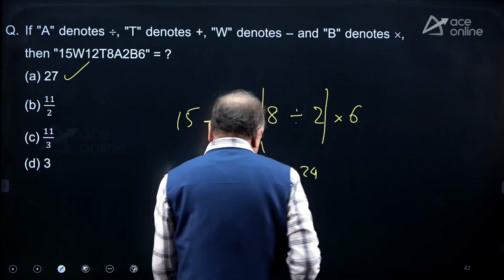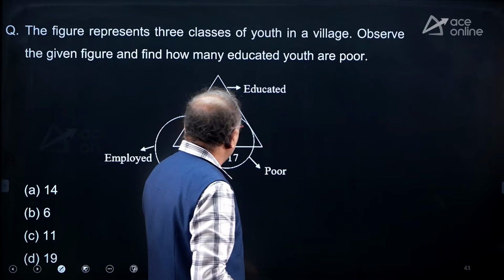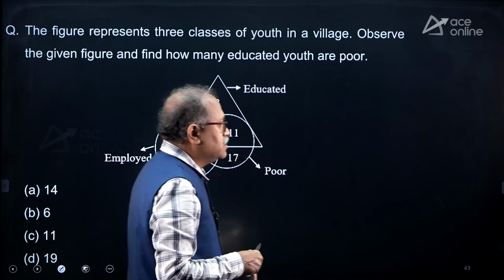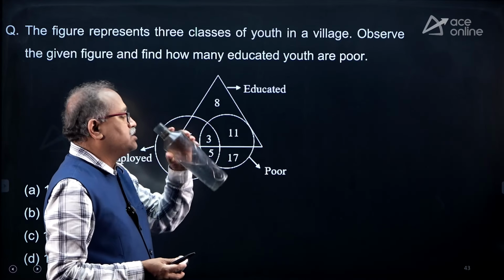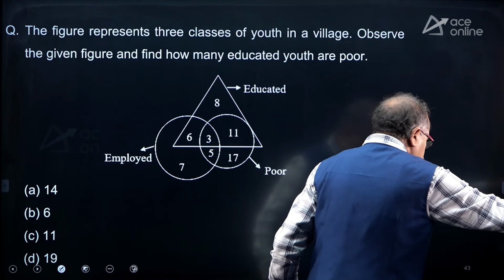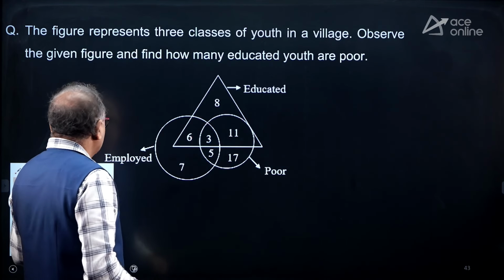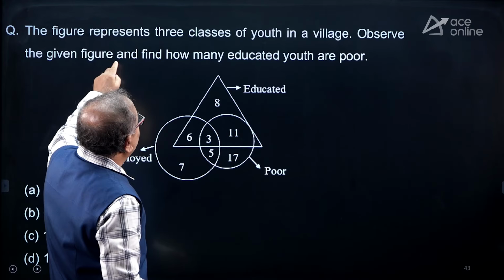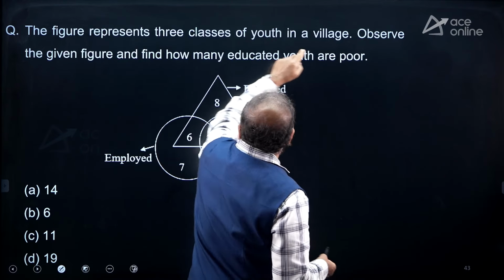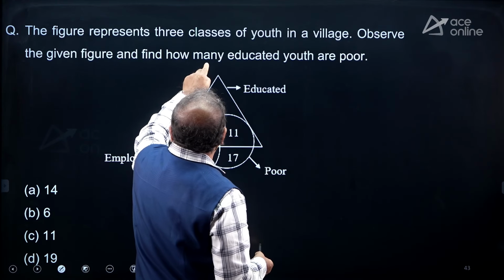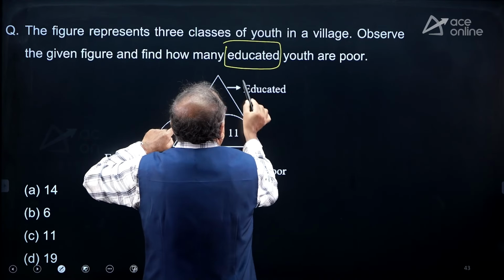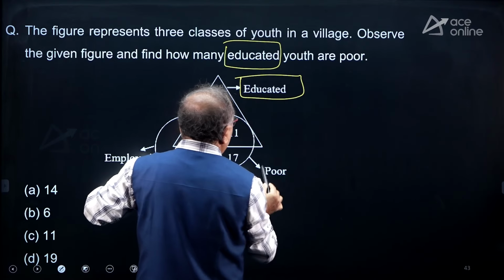Let's move on to the next question. You can see it is about a simple Venn diagram, and this type of question is basically very easy. The figure represents the 3 classes of youths in a village. Observe the figure and find how many educated youths are poor.